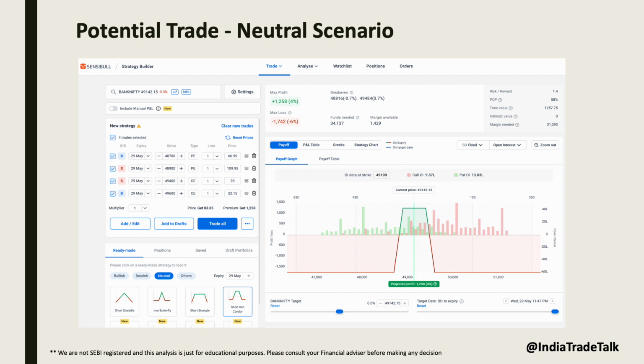However, it's crucial not to overdo these adjustments as a reversal could lead to even higher losses. Remember, it's important to accept losses if the market moves against our view. We shouldn't fight the market too much. For this strategy, set your stop loss at spot price of 48,700 on the downside or 49,600 on the upside.